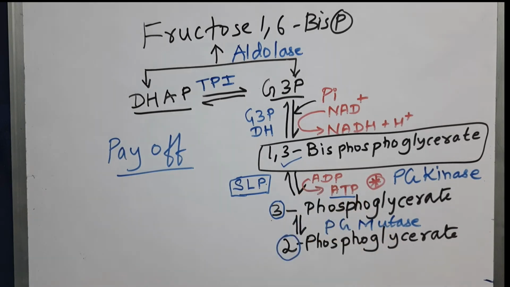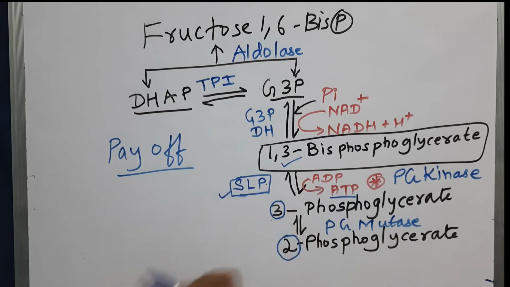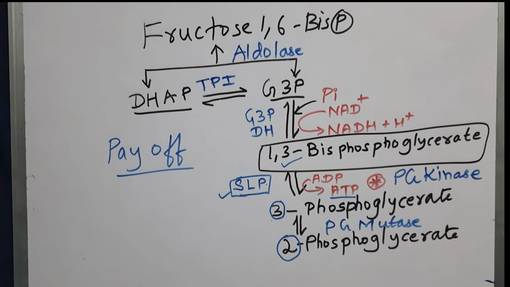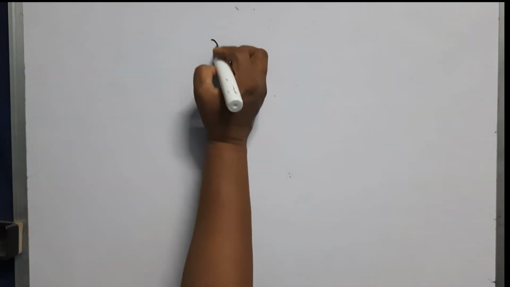So at the substrate level only, the phosphorylation is happening for ADP to form ATP. So it is called substrate level phosphorylation. Like this, in glycolysis we can generate ATP from substrate level phosphorylations. In glycolysis you have 2 substrate level phosphorylations. So this is the first substrate level phosphorylation, that is step number 8. So now we have produced 2-phosphoglycerate. Now we will see how the 2-phosphoglycerate is further metabolized. So this is our 2-phosphoglycerate.